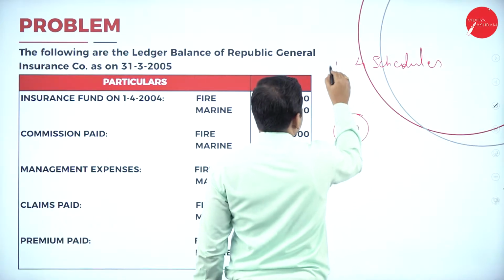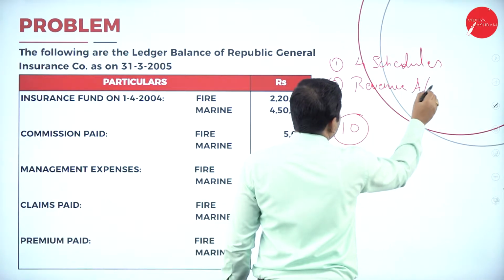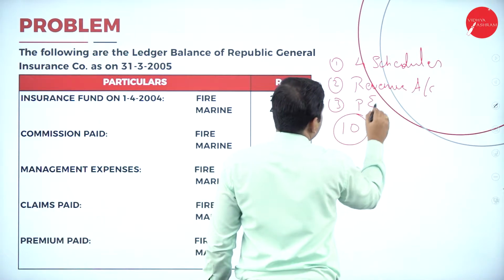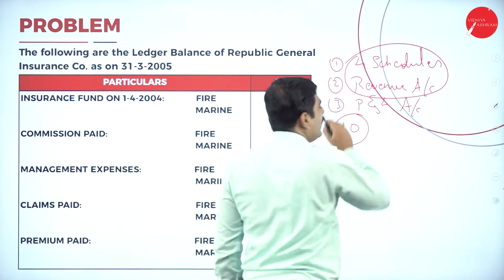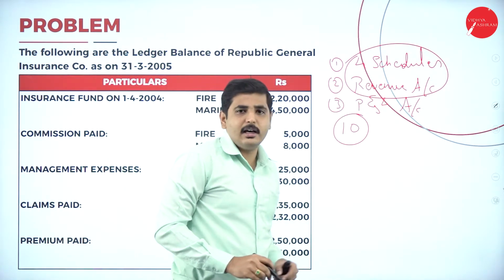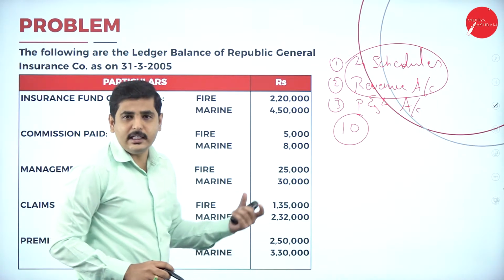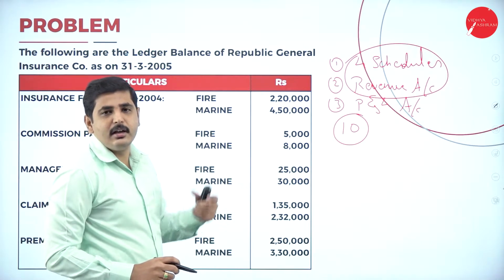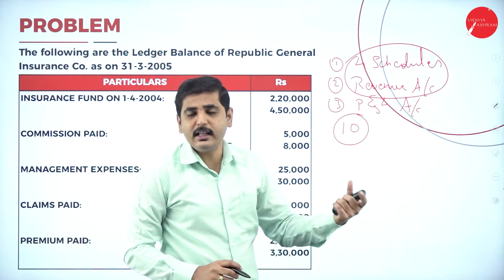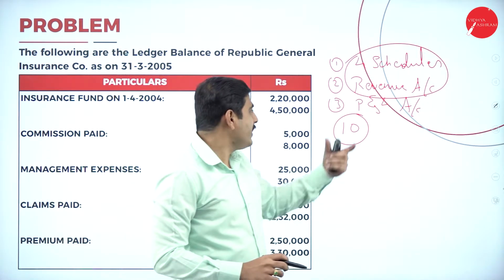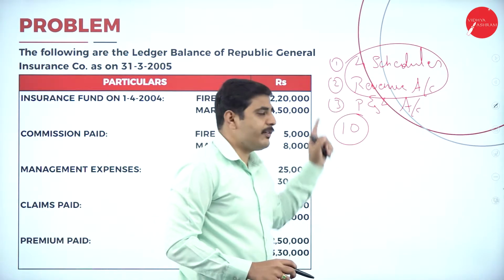Revenue account, first one. Second one, revenue account. Third one, profit and loss account. Many times they will not ask for the profit and loss account. You only have to prepare 4 schedules and the revenue account. Sometimes they have asked for the profit and loss account also. If they give any items related to the profit and loss account, like depreciation and outstanding expenses, like salary or any other expenses related to the profit and loss account, we can go for the profit and loss account. Otherwise, only preparing 4 schedules and the revenue account is enough.